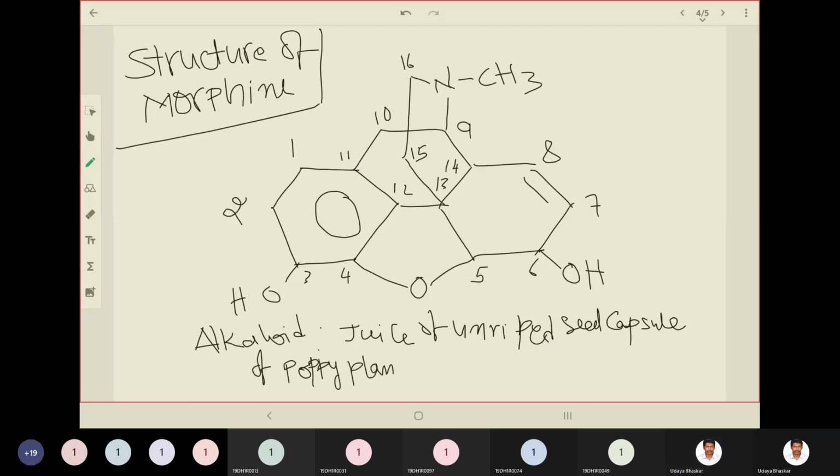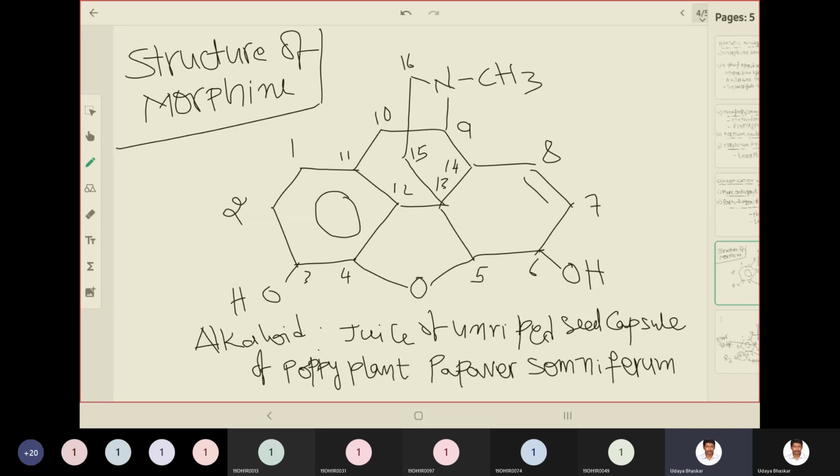Its name is Papaver somniferum. You have to remember the source, Papaver somniferum. So it contains numerous alkaloids along with it.